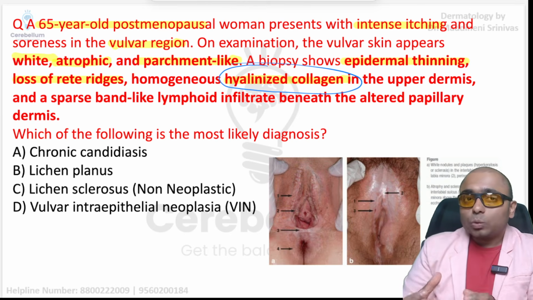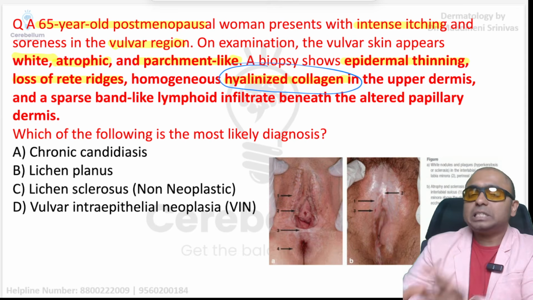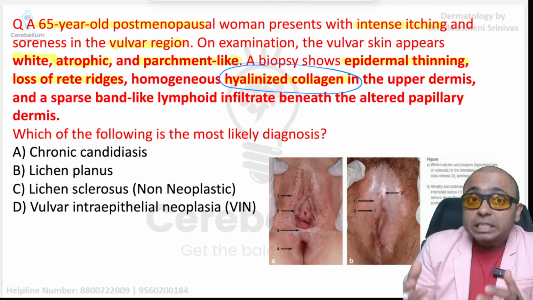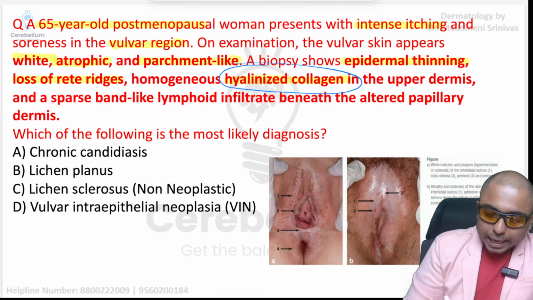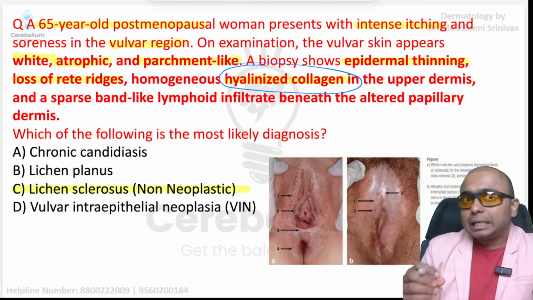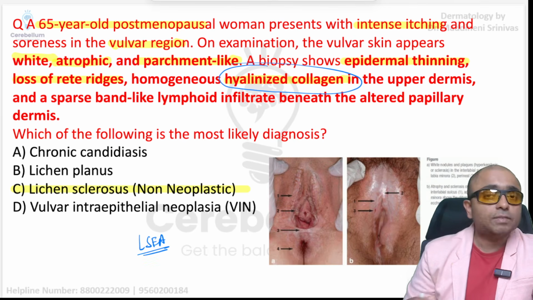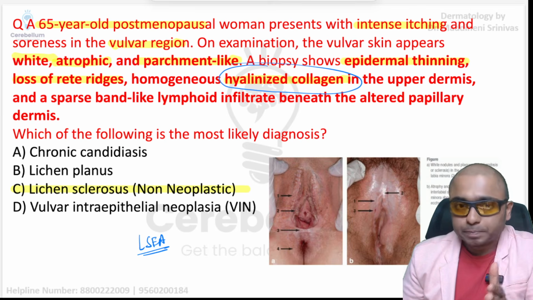So hyalinized collagen in the upper dermis is pointing towards one possible connective tissue disorder, which is actually a variant of morphea, which is lichen sclerosus. Remember, lichen sclerosus is actually LSEA, the complete name is lichen sclerosus et atrophicus.